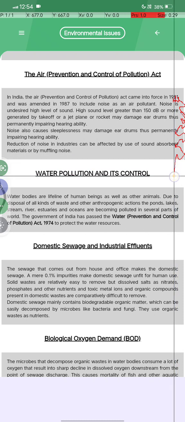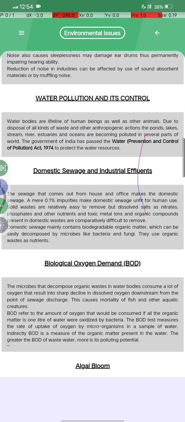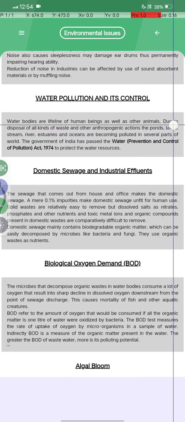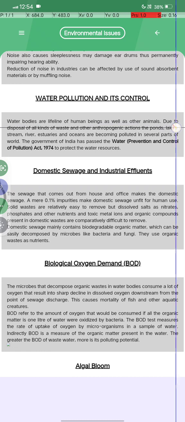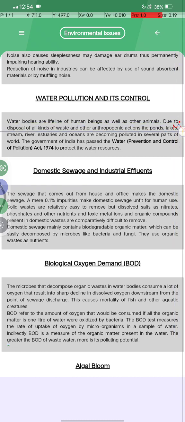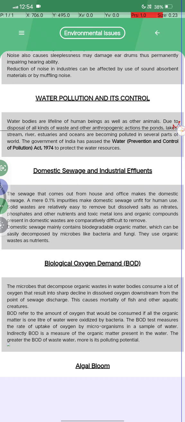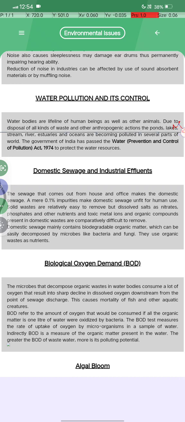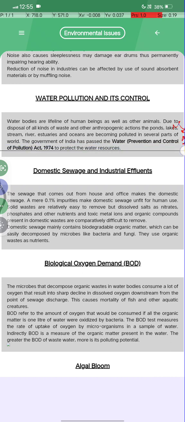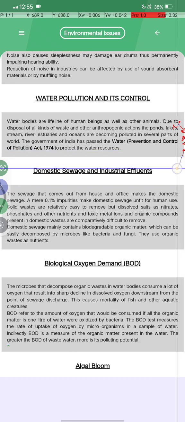Water pollution and its control, let's learn about it. Water bodies are the lifeline of human beings as well as others. Due to the disposal of all kinds of waste and other anthropogenic action, ponds, lakes, streams, rivers, estuaries and oceans are becoming polluted in several parts of the world, and the government of India passed the Water (Prevention and Control of Pollution) Act, 1974 to protect the water resources.